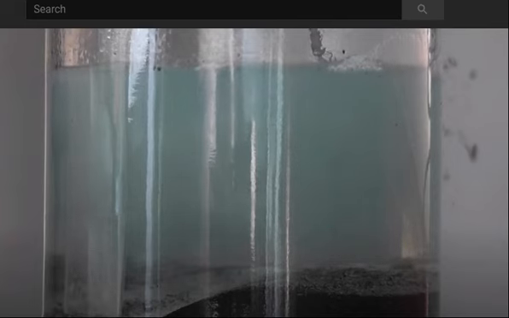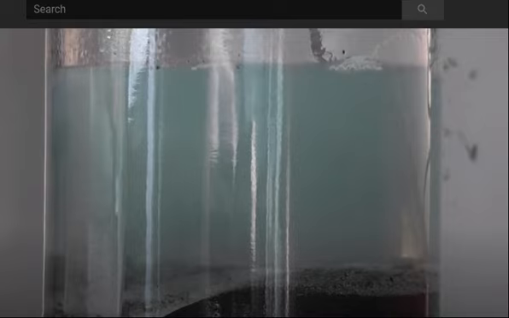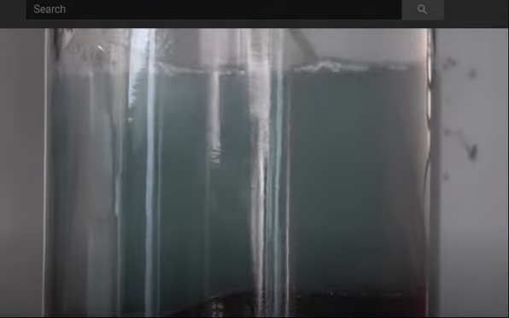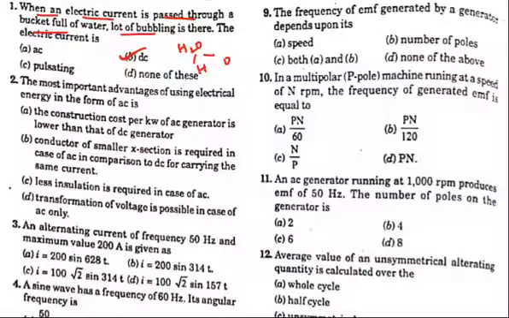For better understanding, you can observe this also. When you are placing a DC wire in this, you can observe how it is coming, see here. So the gas is coming out like bubbles. Hope you understood. Okay, this one you can observe.